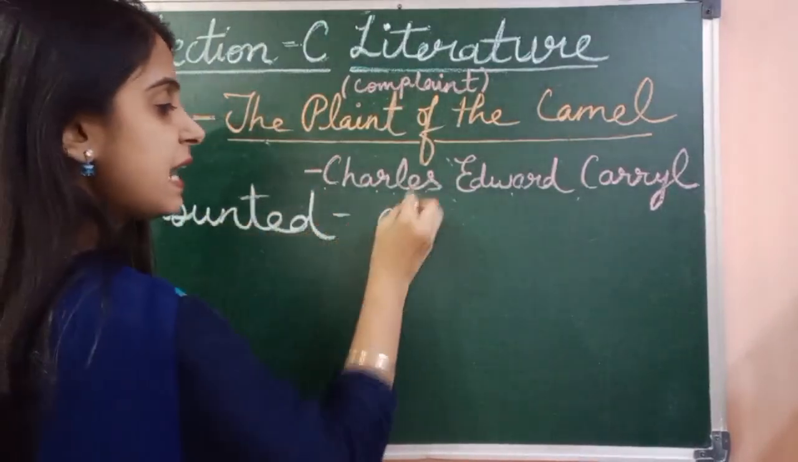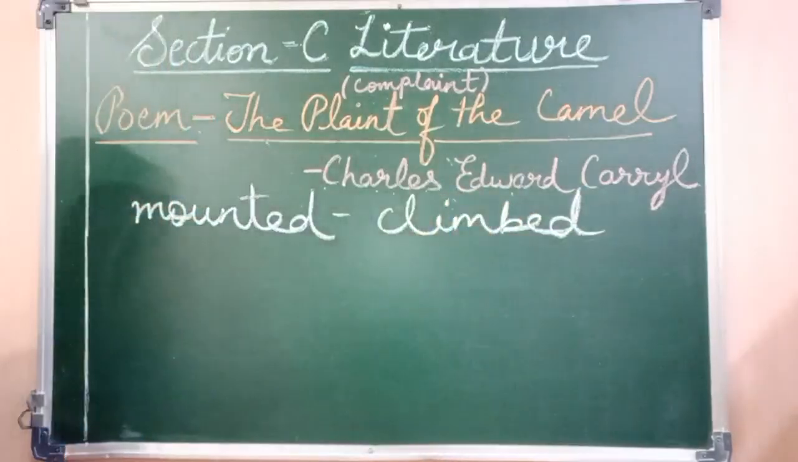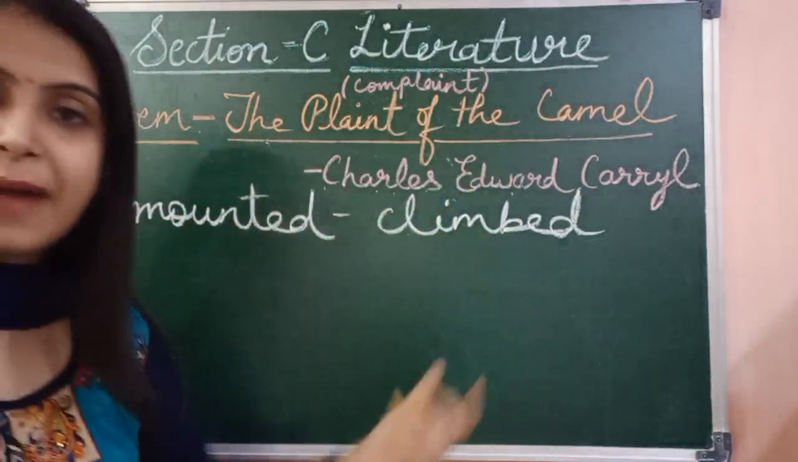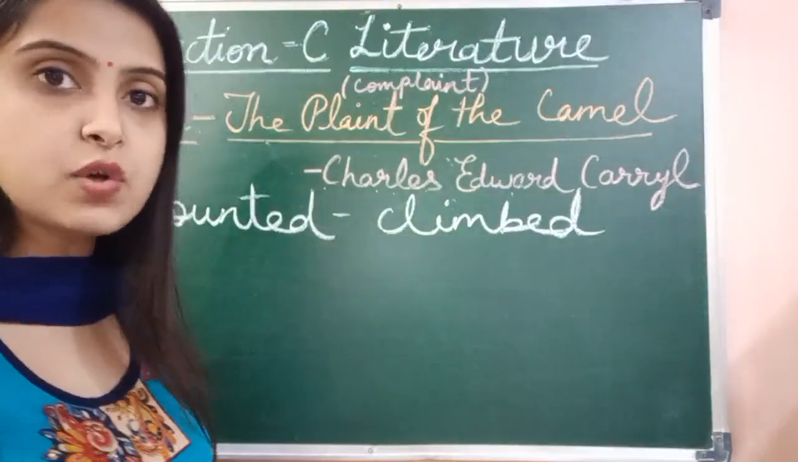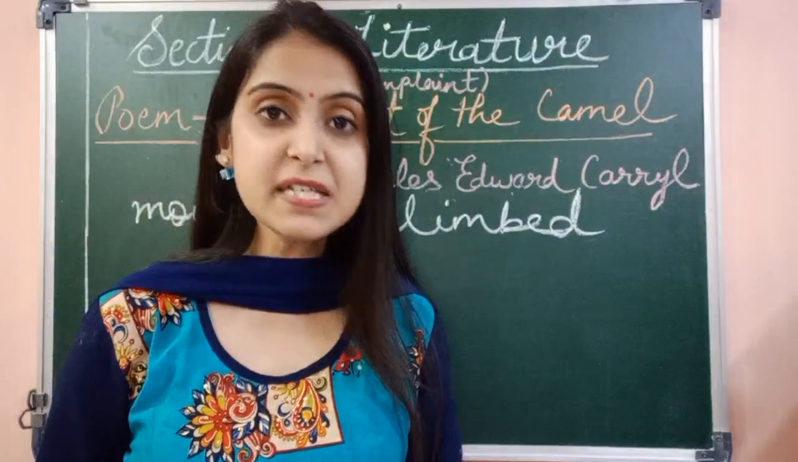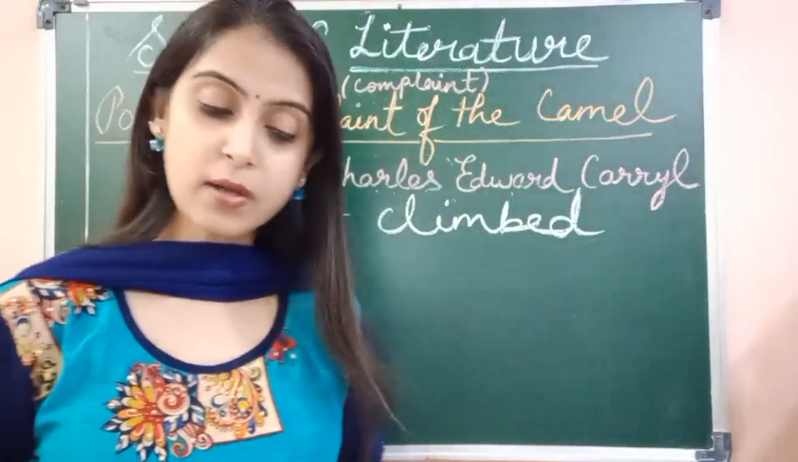Mounted means climbed. So the camel is saying nobody ever rides on a giraffe, or no one has mounted on the back of an ox. Ox is also a kind of animal. Okay, so we never ride on these two animals, neither on the giraffe nor on the ox.